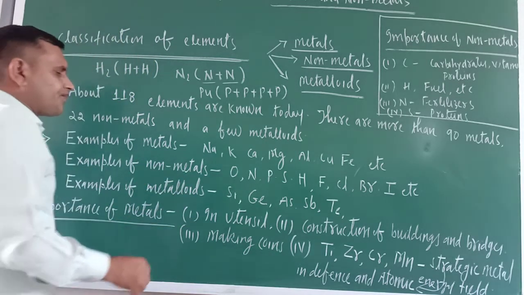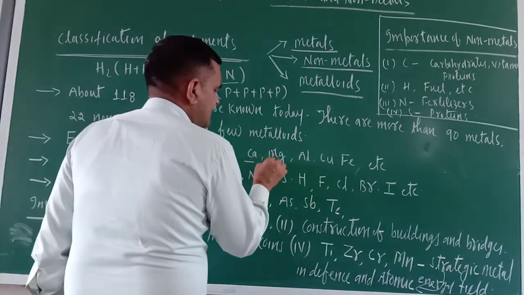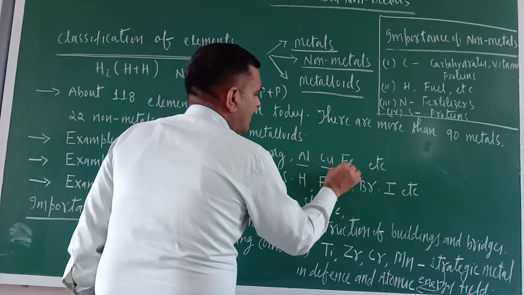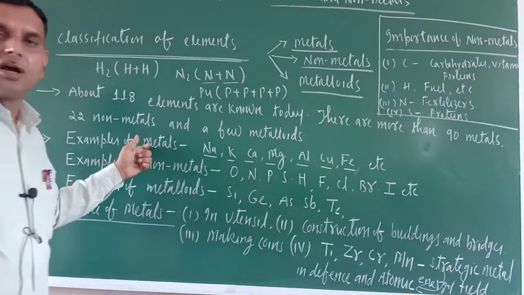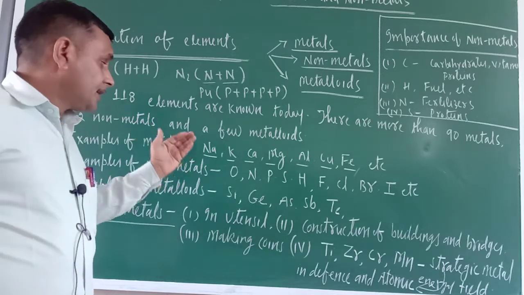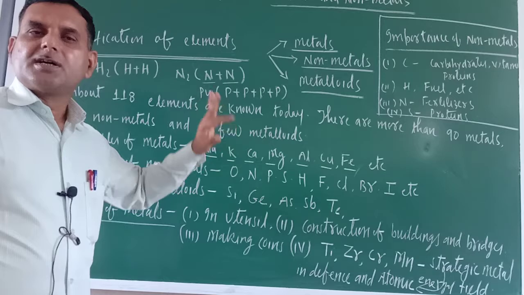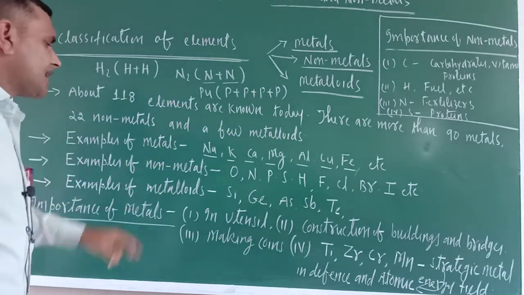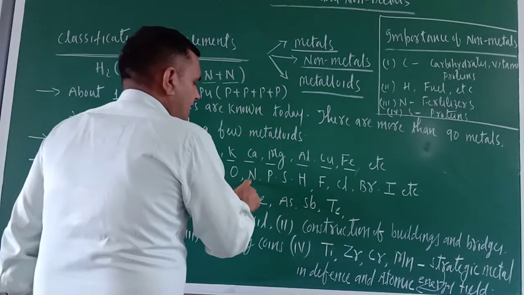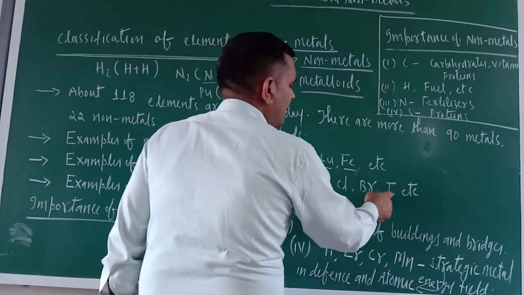Examples of metals: sodium, potassium, calcium, magnesium, aluminium, copper, iron, etc. How can we say that sodium, potassium, calcium, magnesium, aluminium are metals? When I teach you the properties, then you will come to know. Examples of non-metals: oxygen, nitrogen, phosphorus, sulfur, hydrogen, chlorine, bromine, iodine.